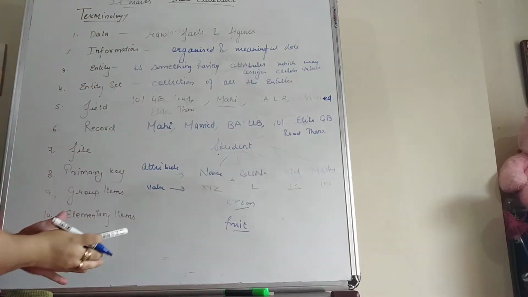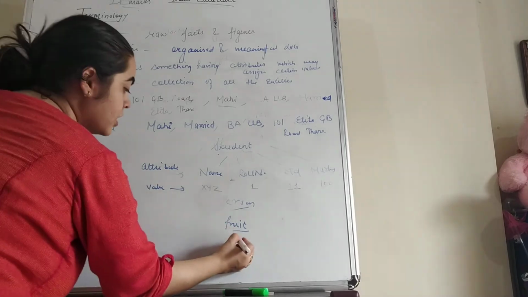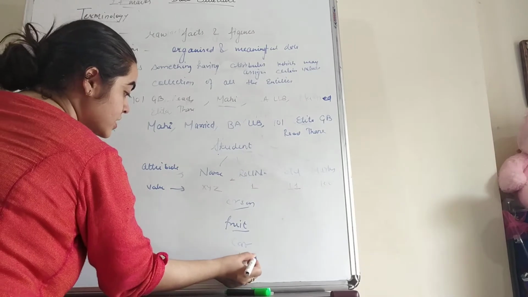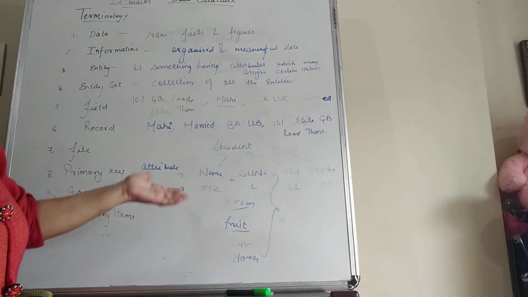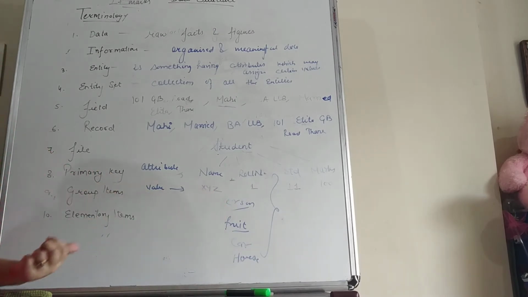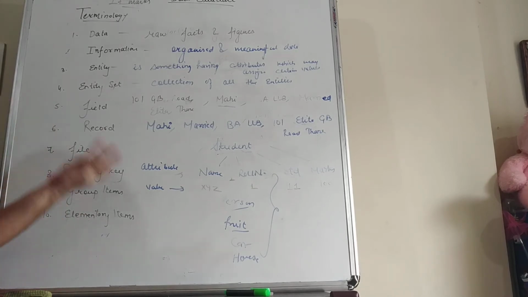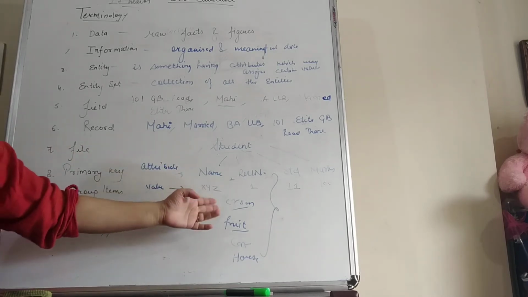So here we have student entity, person entity, fruit entity, car entity, house entity. So these all are the entities, and all these entities have certain values. For example, for person, what are the attributes? Name, address, qualification, job, and status, whether he or she is married or not. So these are the properties for person.